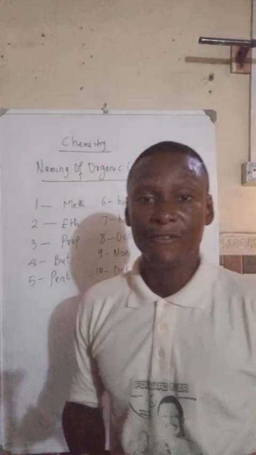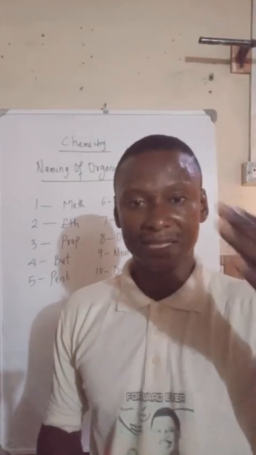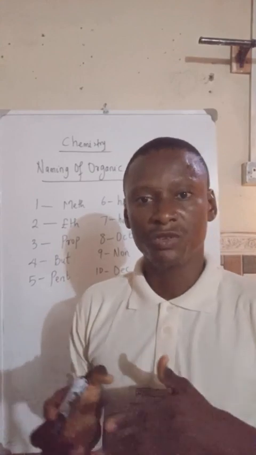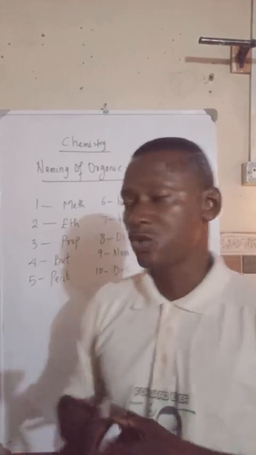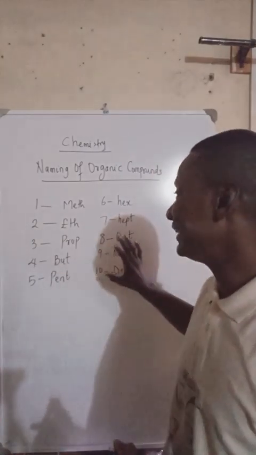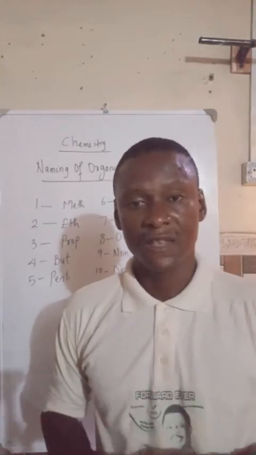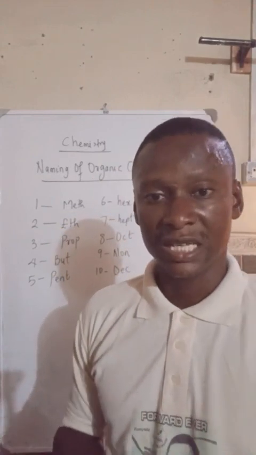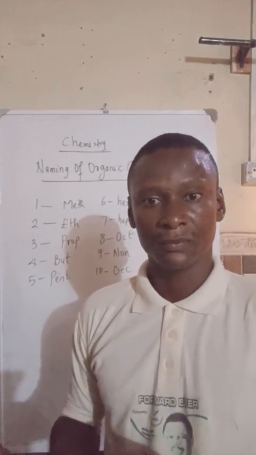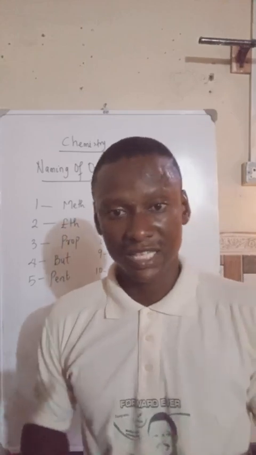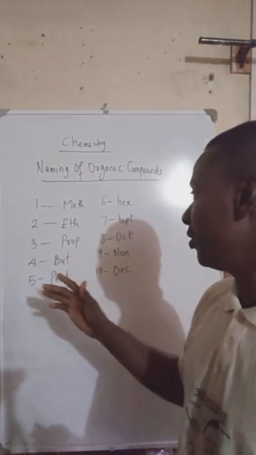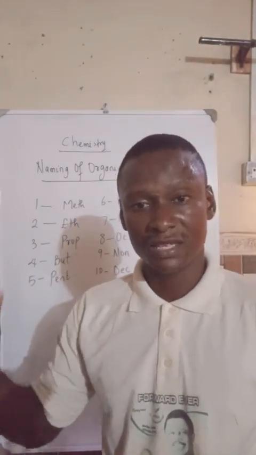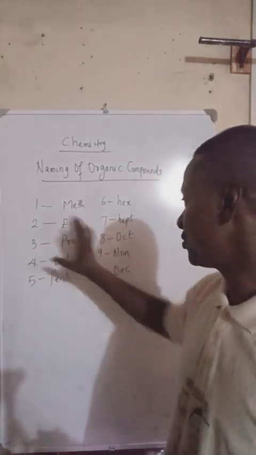Yes, we have carbon chains that are more than 10, but we're not going to be looking at that, as we're going to restrict ourselves to 1 to 10 carbon chains for the sake of your exams, for those of you who will be writing the upcoming JAMB examination. So we won't want to bother ourselves with carbon chains from 11, 12, and the rest of them. So let's just restrict ourselves to 1 to 10.